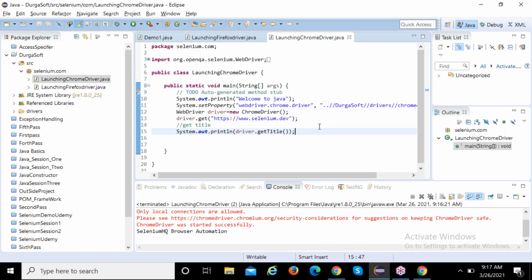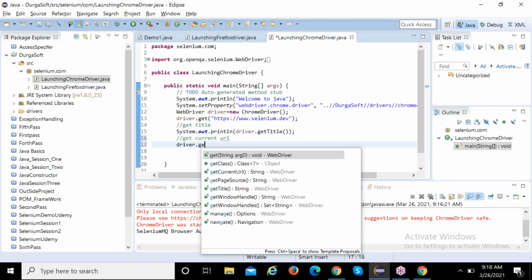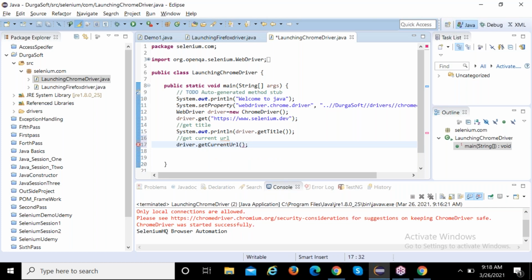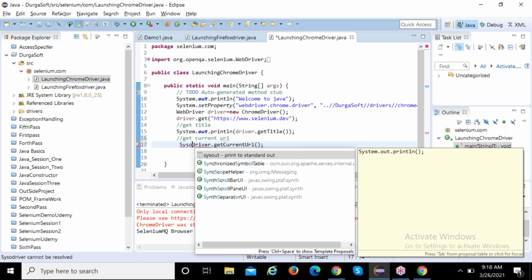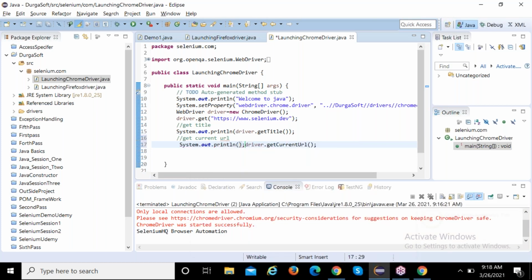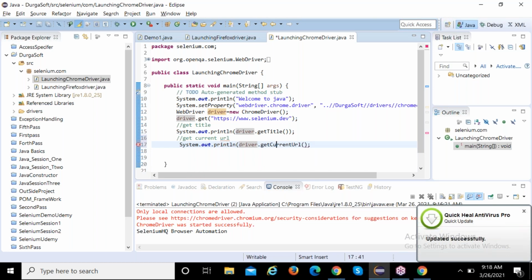Come down. Good. The second command we can write is get current URL. Can you write get current URL? Sometimes we need to validate the URLs. That is very, very important. HTTP or HTTPS, there are a lot of differences between HTTP and HTTPS. We need to check whether the domain name is coming correctly or not. For that purpose we can use get current URL. In a similar way, you can write System.out.println driver dot get current URL.